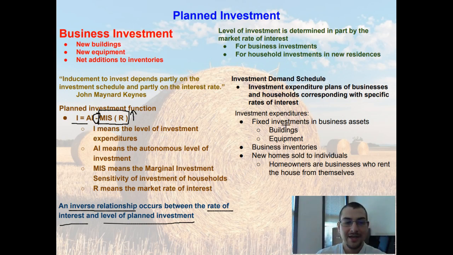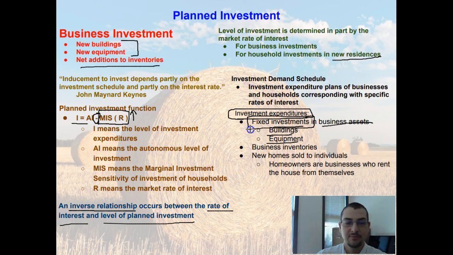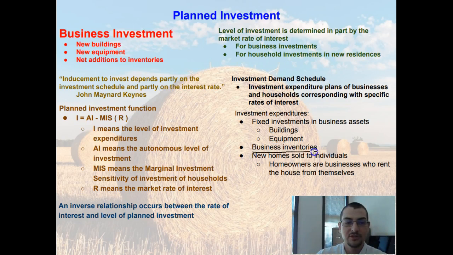So what exactly is an investment expenditure? Well, we talked about it a little bit and broke it down, saying it might be new buildings or new equipment for businesses. We said it could also be net additions to inventories. Or for a household, it could be something like a new residence. Let's dive into it just a little bit more. Investment expenditures might be fixed investments in business assets. This is our buildings and our equipment. These are fixed investments, meaning you're buying them for the long term. You also have business inventories, just like what we said up here, net additions to business inventories. That is also part of these investment expenditures.